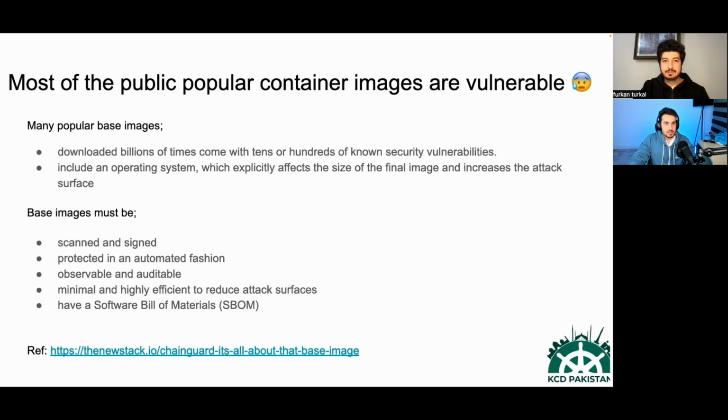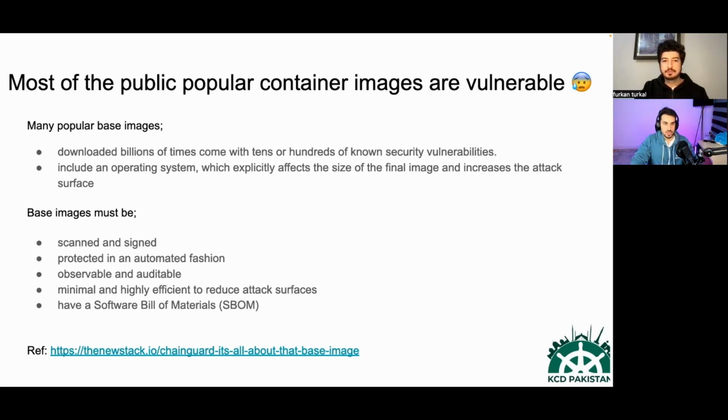Unfortunately, this is one of the issues that everyone in the container world was aware of, but ignored until today. Container images are typically built from a base image. So it is extremely important to ensure that base images do not contain any vulnerabilities and are secure.